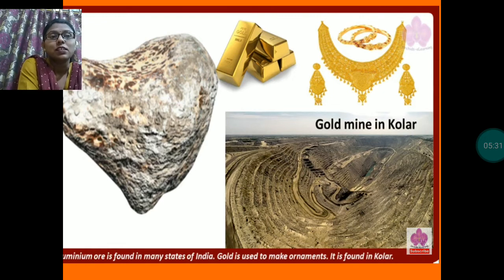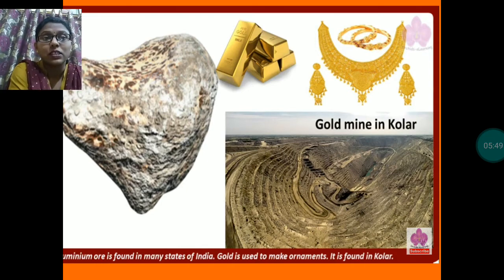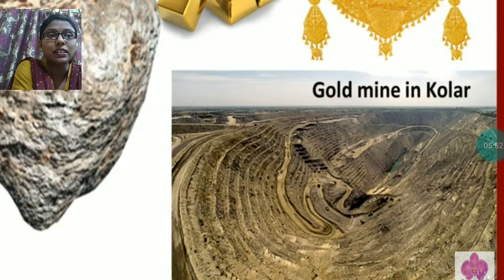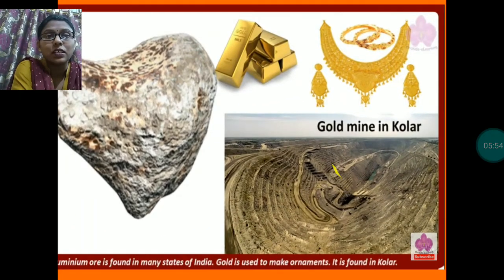Here you can see, this is gold. It is a very costly metal. It is found in India. Gold is found in the Kolar gold mine and Hutti gold mine. Here you can see, this is the picture of a gold mine. This is the gold ore. From this type of rocks gold is extracted, and these are the things made up of gold. Means ornaments. Mainly gold is used to make jewelries or ornaments only.